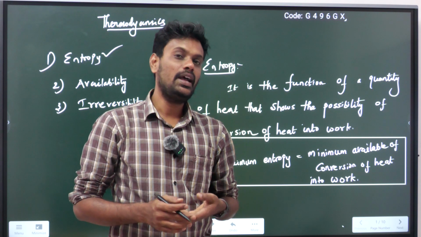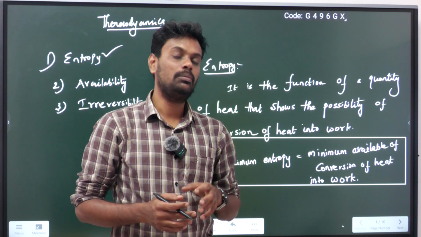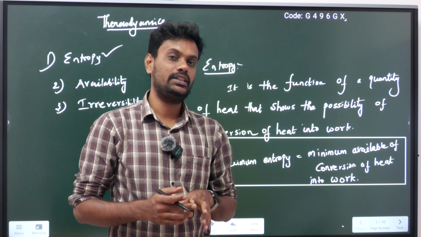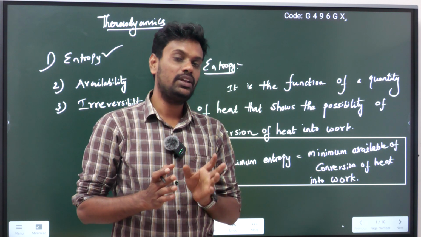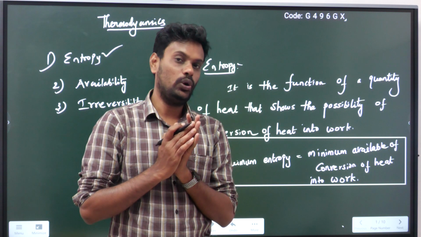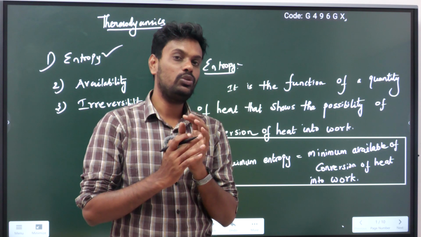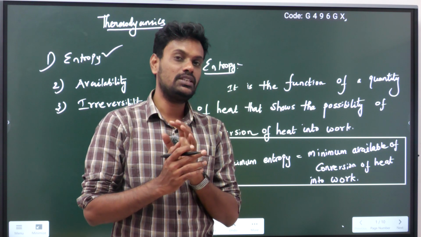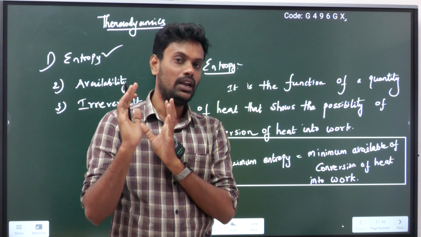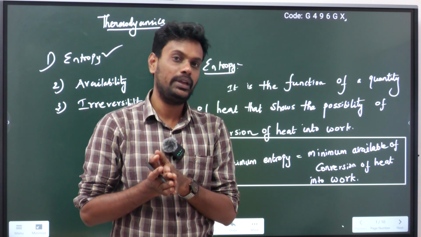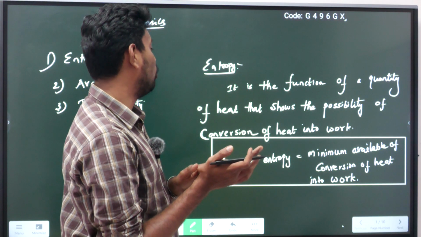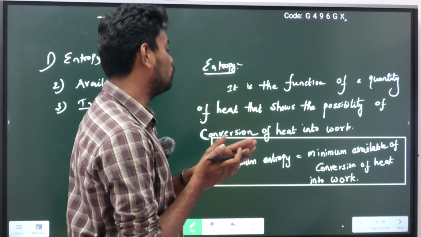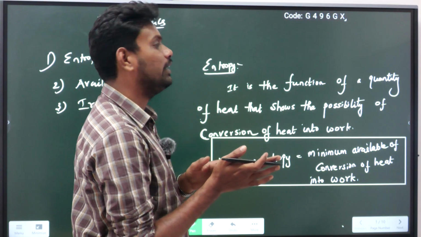Definitely, as per the second law of thermodynamics, some amount of energy will be rejected from the system. So how much energy is unavailable? Because of that, some amount of work is not done. The measure of that unavailable energy is entropy. Now read the definition: it is a function of a quantity of heat that shows the possibility of conversion of heat into work.